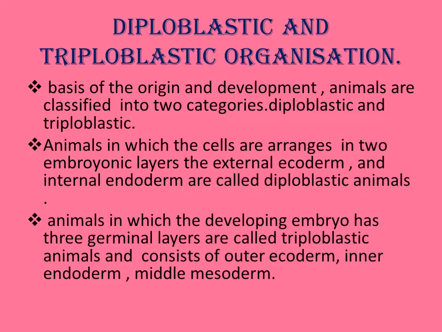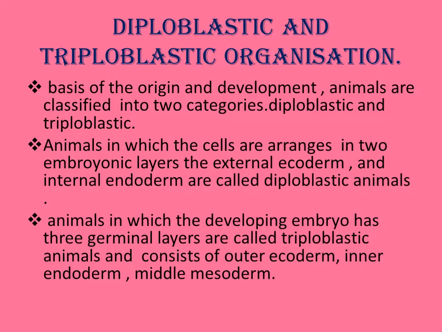Diploblastic and triploblastic organization. On the basis of origin and development, they are divided into two categories, diploblastic and triploblastic. Cells arranged in two embryonic layers, external ectoderm and internal endoderm, is called diploblastic. If the developing embryo develops three germ layers, it is triploblastic: outer ectoderm, inner endoderm and middle mesoderm.